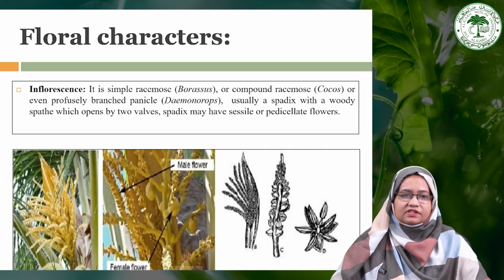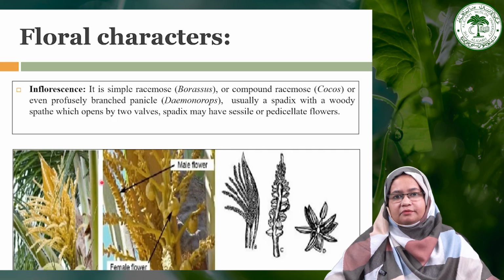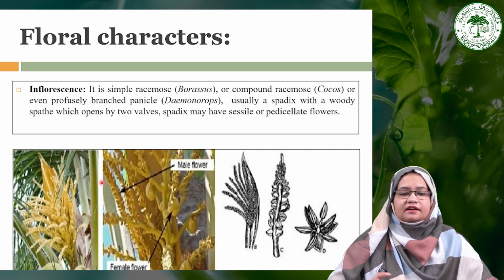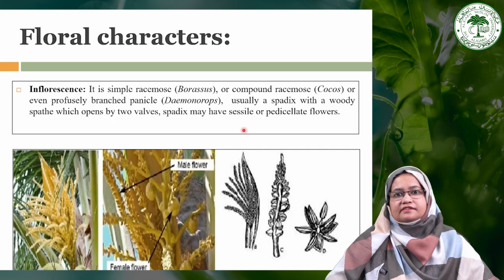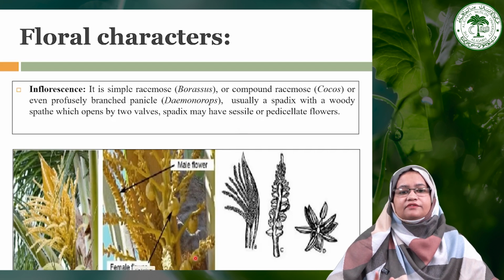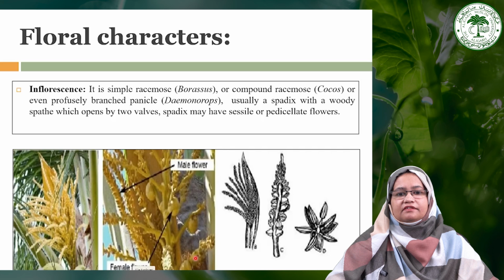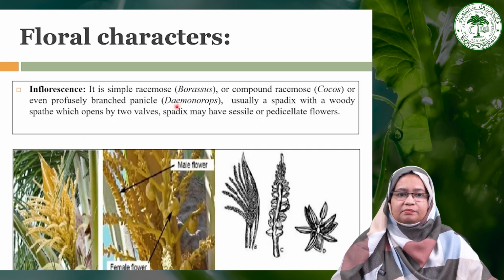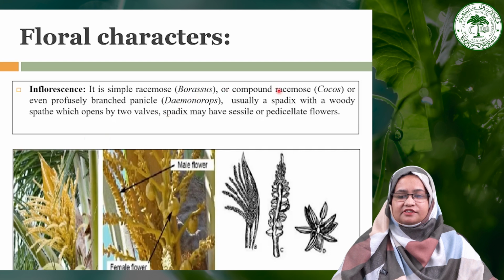Now moving towards the floral characteristics of the family Arecaceae, starting from the inflorescence. They show quite a variation in the inflorescence types: in some there is a simple racemose type, as in the case of Borassus, maybe compound racemose in the case of Cocos, or even profusely branched panicled, as in the case of Daemonorops.